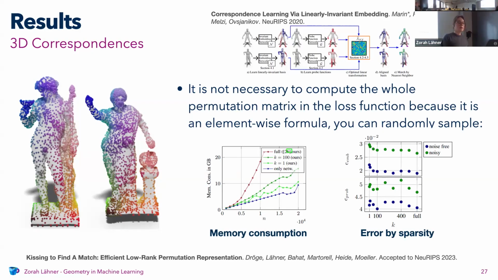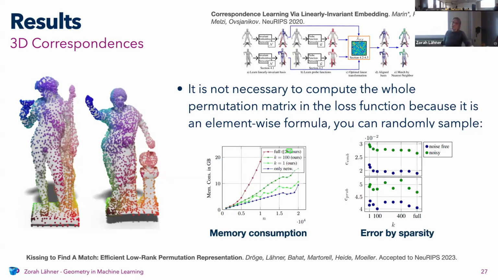And then you get rid of your memory problems. This is what the parameter k says: what percentage of the matrix do we actually evaluate? Full is the original pipeline, computing the whole matrix. And if you have a smaller k, then the memory requirements go down a lot.